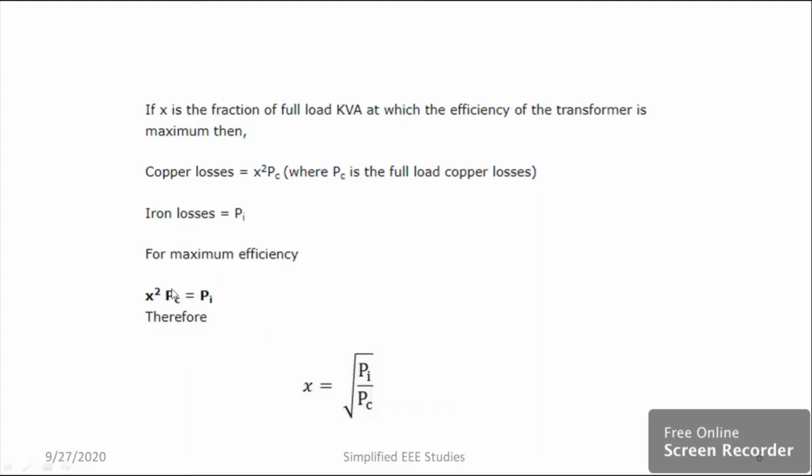From this I can calculate the fraction of full load kVA at which the load operates. That means x square equal to Pi divided by Pc. From that I can calculate x equal to square root of Pi divided by Pc. This is one of the most important relations. It will be helpful for you for solving problems. Okay, these kinds of questions can be asked.